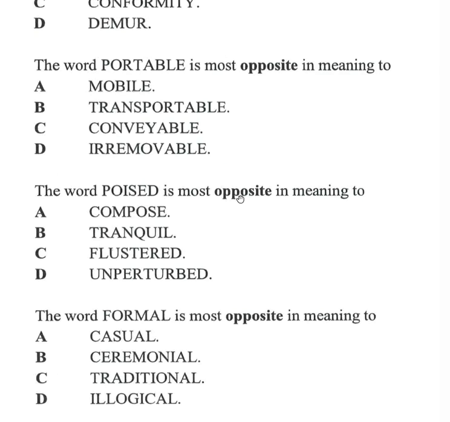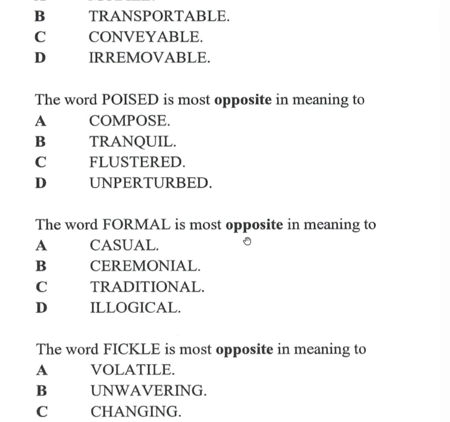Poised is most opposite. So poised means you're calm and collected. So tranquil is a synonym. Unperturbed is a synonym. Compose is a verb, so it can't be composed. So the answer is flustered. All right, when you're flustered, you're upset about something.